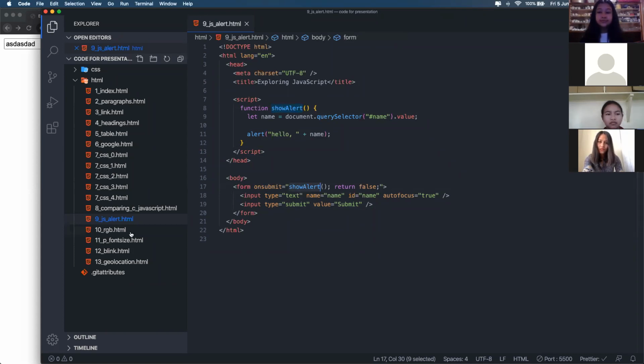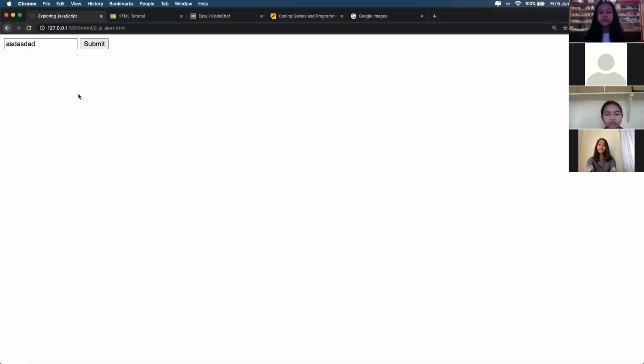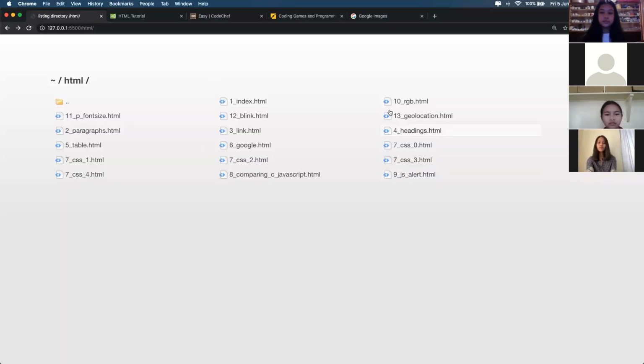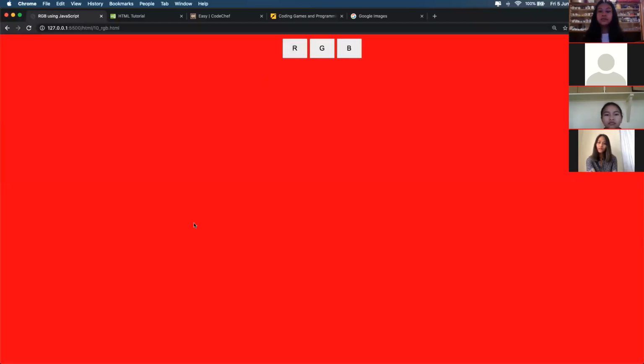The next one is going to be kind of fun. Let's go to the 10th example. This is the 10th example, and there we can see there are 3 buttons, R, G, and B. R means red, green, and blue. If we just click on the button, we'll see the background color is changing to red.